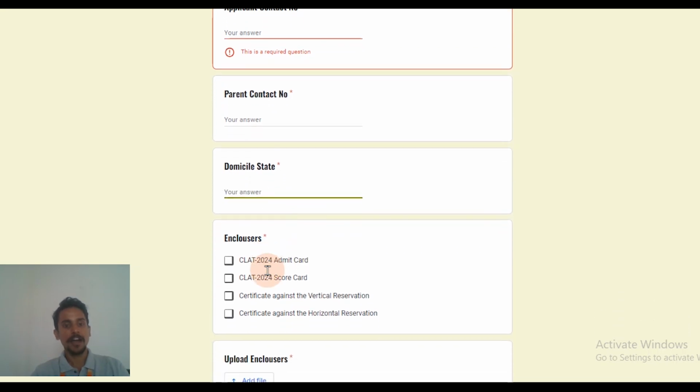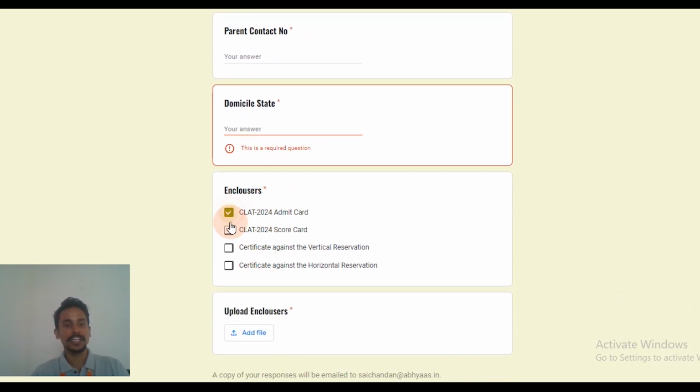These two documents have to be mandatorily submitted: the CLAT 2024 admit card and the CLAT 2024 scorecard. Along with this, if you are availing any reservation, you have to upload other documents accordingly. Suppose I am from the EWS category or the OBC category of UP or UP domicile, in that case I have to upload my UP domicile certificate as well as my EWS or OBC certificate. If I am availing the defense background from UP or person with disability category, I have to click on the last one as well. But these two columns are mandatory.